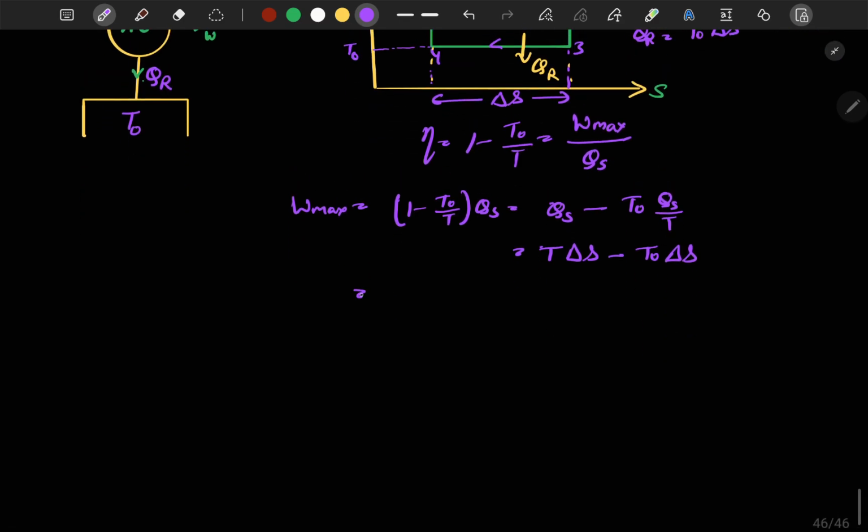In the next step, I can write W max, or I can also write it as available energy.